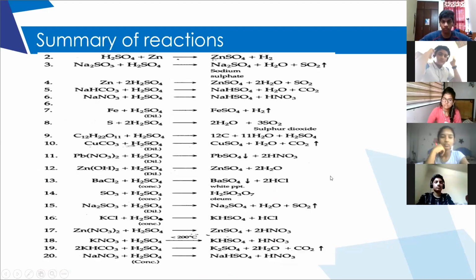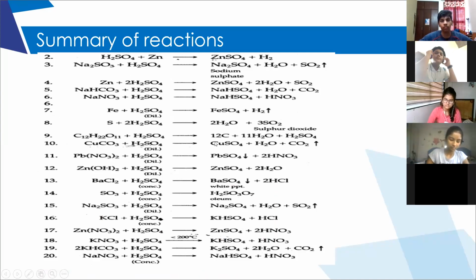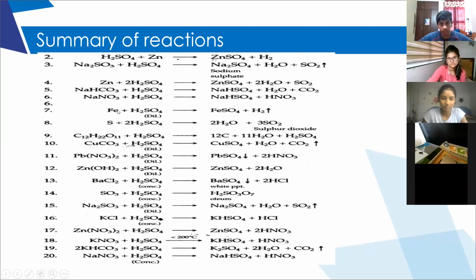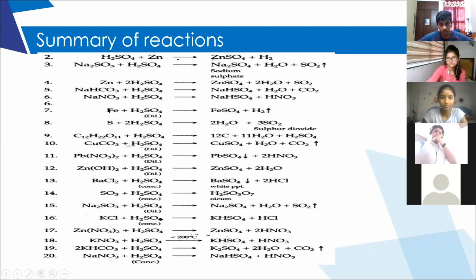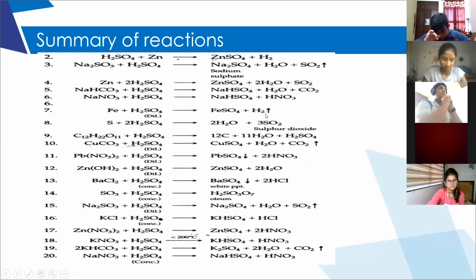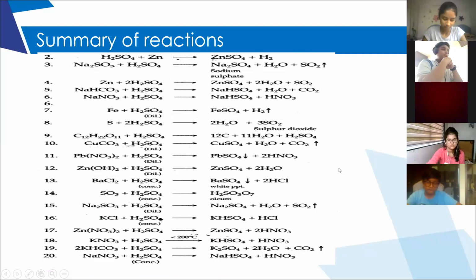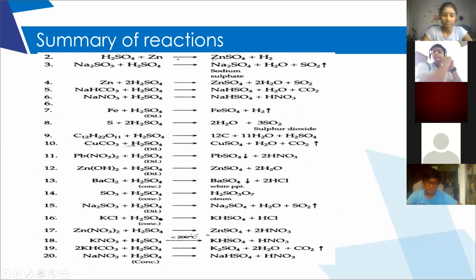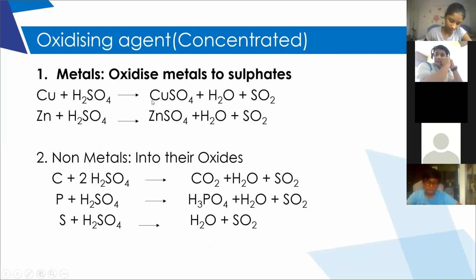Clear? Next. These are the reactions which we have discussed. All these 20 reactions are very important for you. With dilute sulfuric acid, it liberates hydrogen gas, whereas with concentrated, it liberates sulfur dioxide gas. Now, the last one is how to identify the presence of sulfuric acid, the test for sulfuric acid.